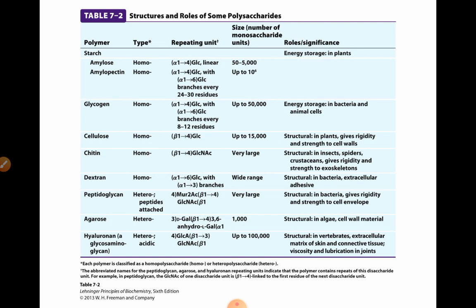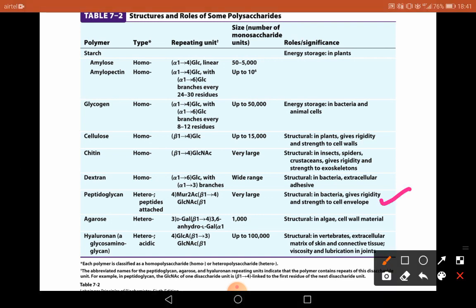It is the cell wall material of the bacteria. And agarose, again, it is a heteropolysaccharide made up of D-galactose and beta 1,4 linked 3,6-anhydro-L-galactose, 1000 units, and it is the structural material, and it is the cell wall of the algae.